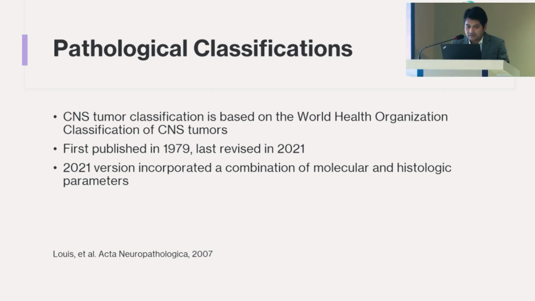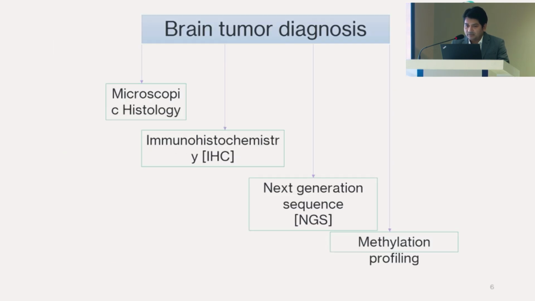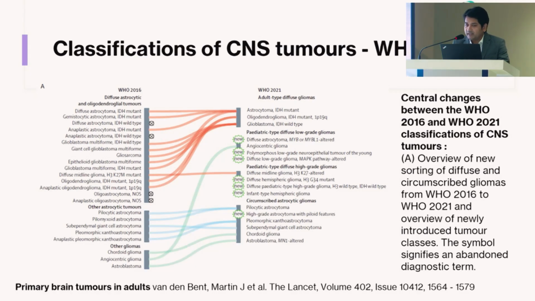The 2021 version incorporated a combination of molecular and histological parameters. So how could we confirm the diagnosis of a brain tumor? First, microscopic histology, then immunohistochemistry, then next generation gene sequencing and methylation profiling. If we compare the WHO 2021 classification with 2016, published in the Lancet, we can see that lots of new guidelines and new classifications were incorporated, as well as consolidation of the other classifications.